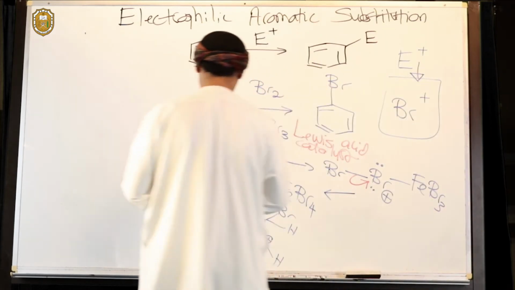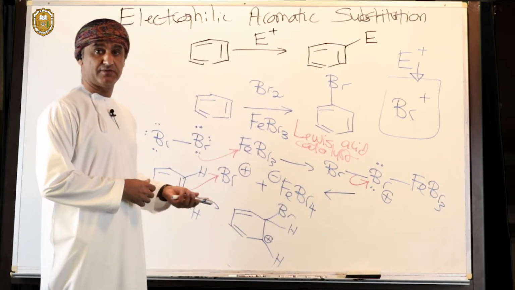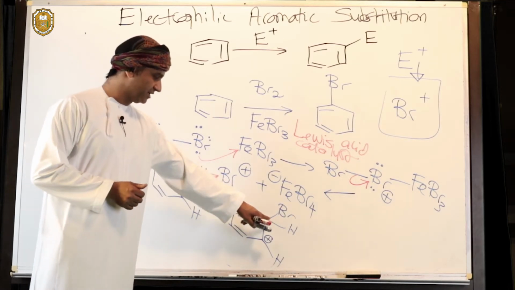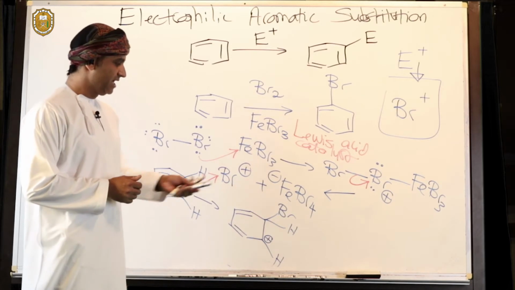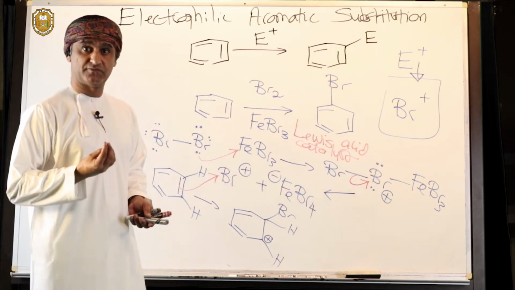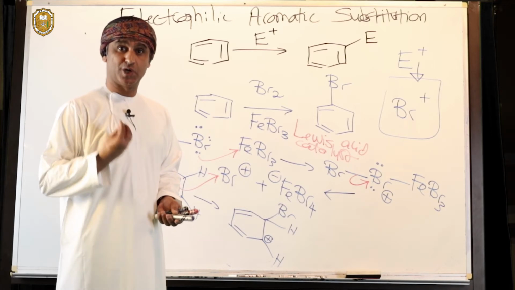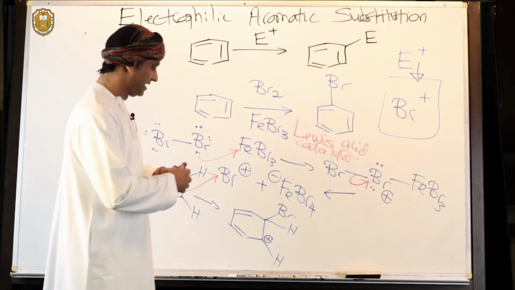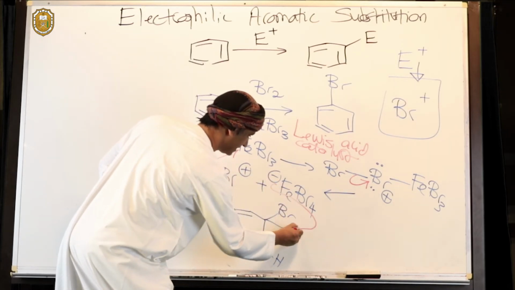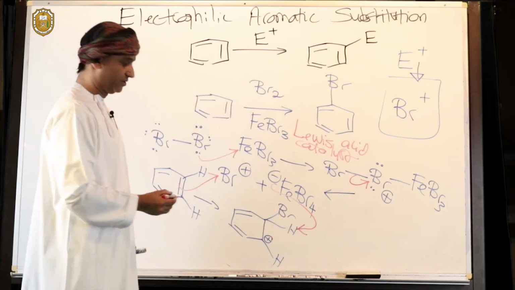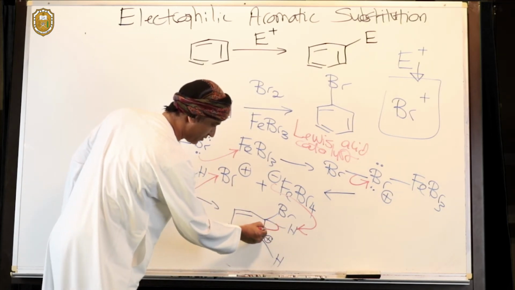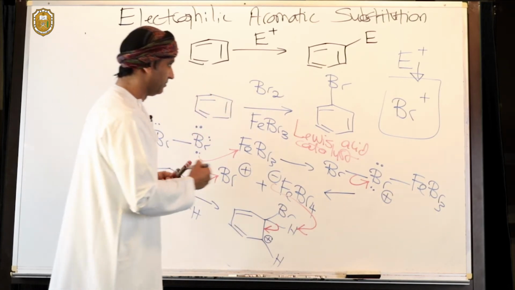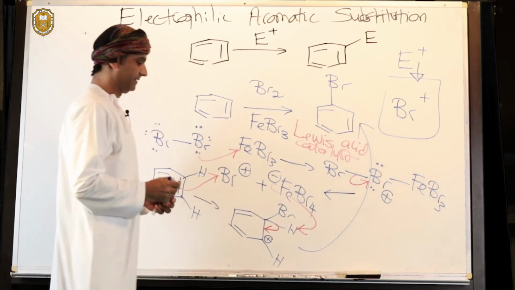But once this carbocation intermediate is formed, it can regain aromaticity if it loses this hydrogen that's bonded to that carbon. That hydrogen can be lost in the form of a proton to a base, and that Lewis base is actually this FeBr4 minus. So the FeBr4 minus can come, take off that proton, and the hydrogen-carbon bond is broken, and a new carbon-carbon double bond is formed to give the final product.